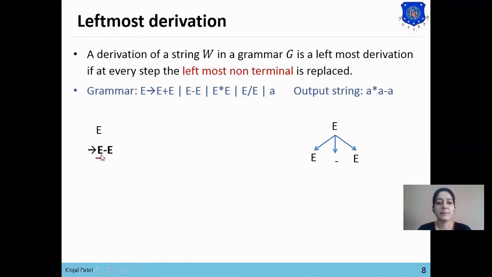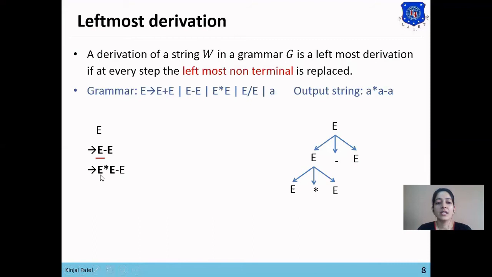So here we will replace the leftmost non-terminal E with E star E. Why? Because we have already achieved the A minus A format. Now we want to achieve A star A. So we'll replace this E with E star E. And you can also see that E star E has been generated in our parse tree. Now our format has been generated: E star E minus E, for A star A minus A.